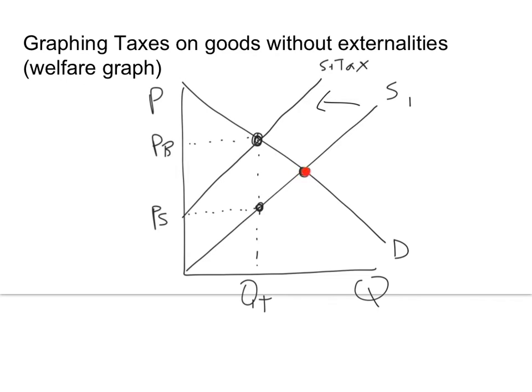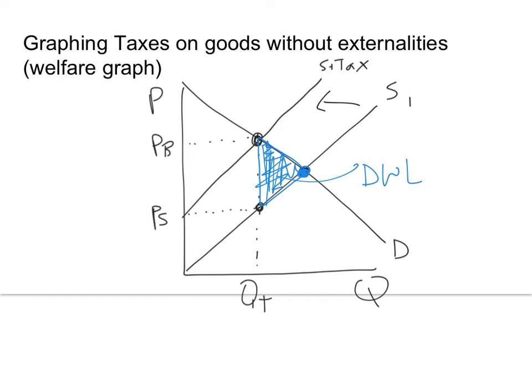This is my allocative efficiency point. Whenever we have an inefficient graph, which now this is with the tax, we have our deadweight loss triangle appear here. The area of this triangle is deadweight loss, because we were efficient, now the government taxes, so now we are no longer efficient. Whenever we're not efficient, there's probably some deadweight loss triangle that exists. So that's that. Now we have these other sections quarantined off.